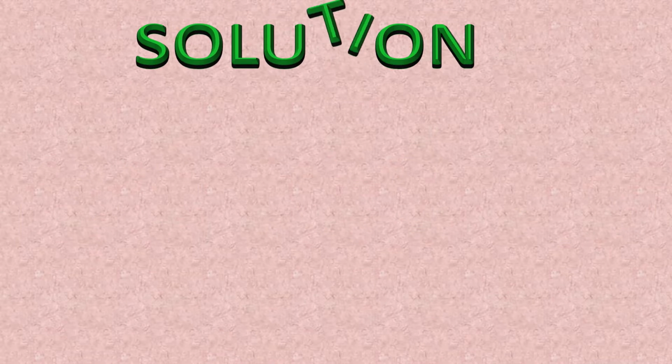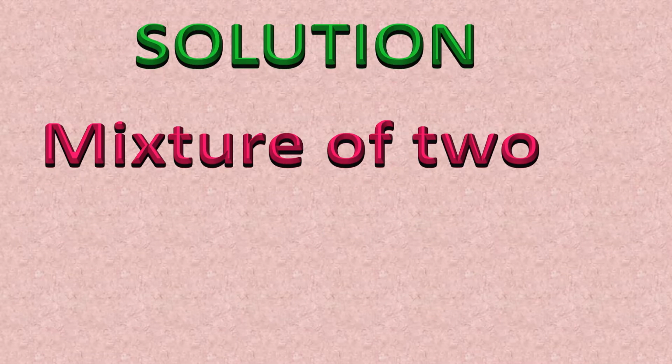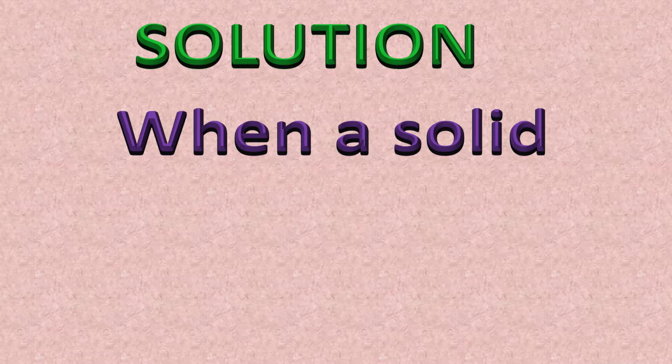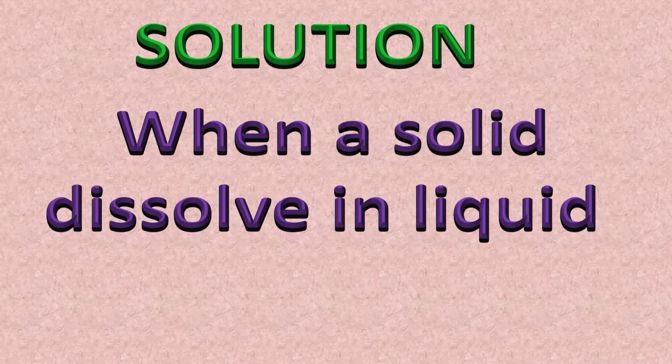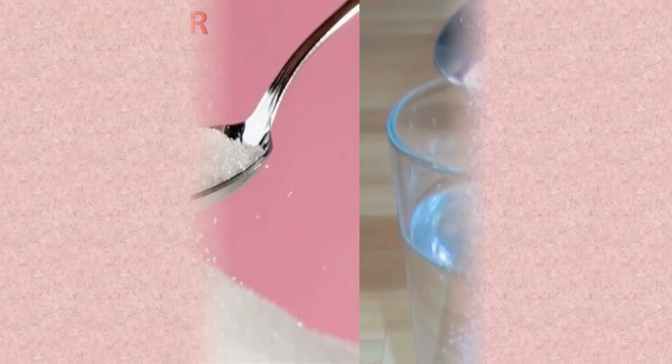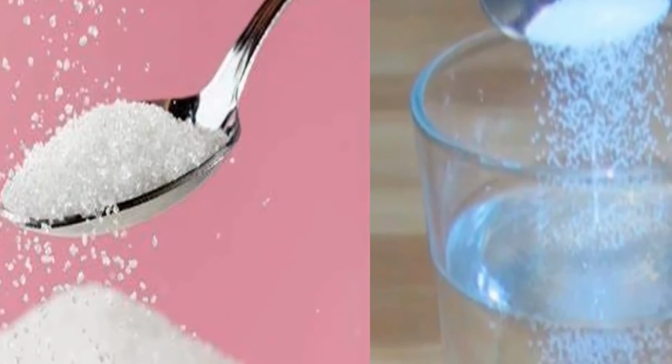Solution. Solution is a mixture of two or more different substances. When a solid dissolves in a liquid, it forms a solution. Like when salt dissolves in water, it forms salt solution. And when sugar dissolves in water, it forms sugar solution.